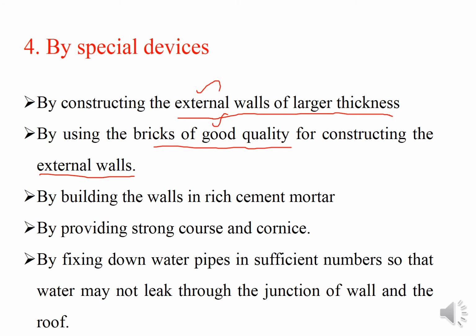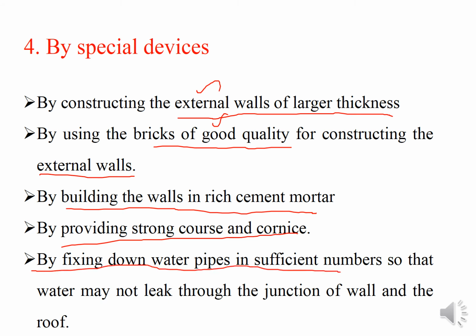Before the construction, you can design your external walls to be much larger in thickness, or you can use bricks of good quality for the external walls. Build the walls in rich cement sand mortar, provide a strong course and cornice, and fix the water pipes in sufficient number so that water may not leak through the junction of the wall and the roof. Leakage can be avoided.